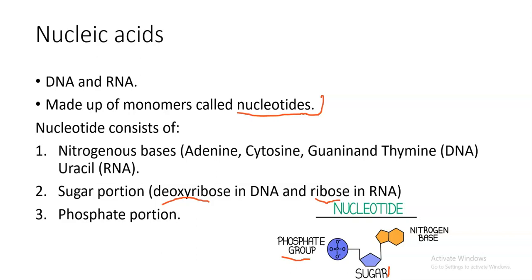And then lastly, we've got the nitrogenous bases, which are four. So we've got four in both DNA and also RNA. In DNA, we've got adenine, cytosine, guanine, and also thymine. Those are the four that we have in DNA. And I apologize here, it's guanine, there's an E there, and then after that it's an N, which should be afterwards. So we've got those four in DNA: adenine, cytosine, guanine, and also thymine.